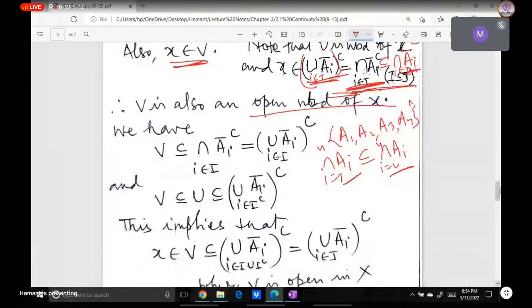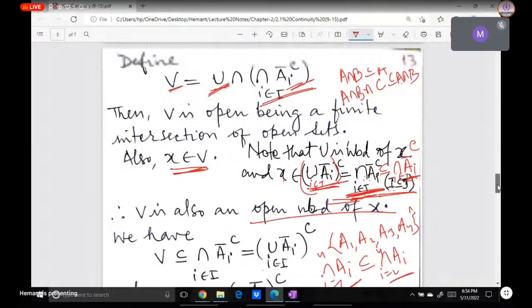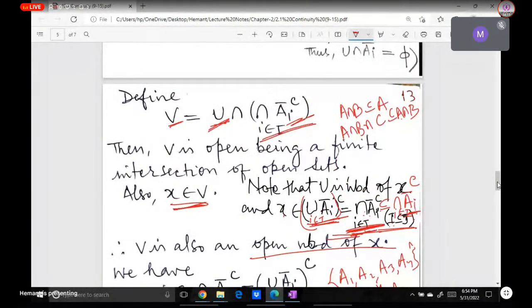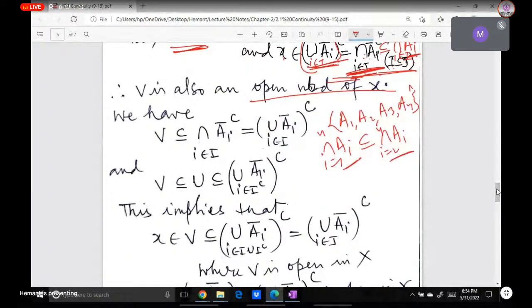So again, if you have doubt, you can ask. Okay. So now finally what we are getting is that V is contained in this intersection, intersection Ai closure complement, i belongs to I. Is it right? Why is it like that? Because what is V? V is the intersection of U and this. So V will be contained in U and also in this. Okay, this is exactly what we have written: V is contained in the intersection Ai closure complement.